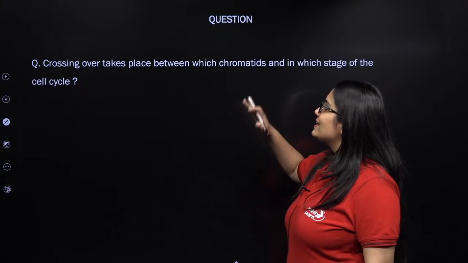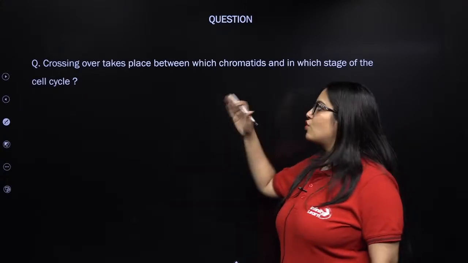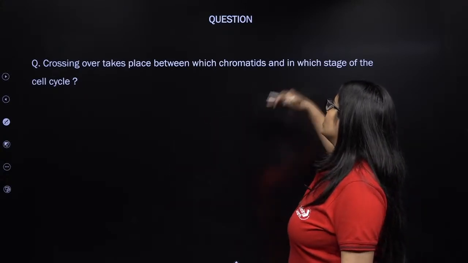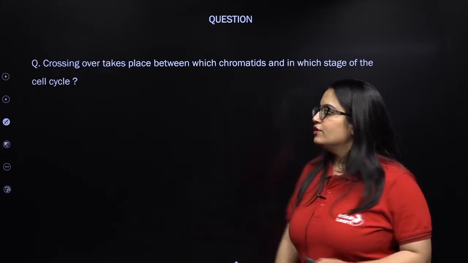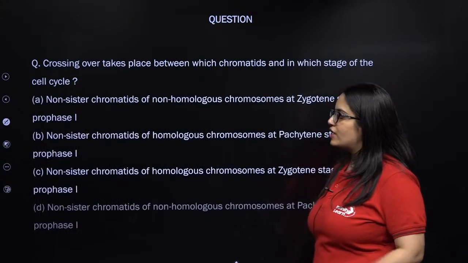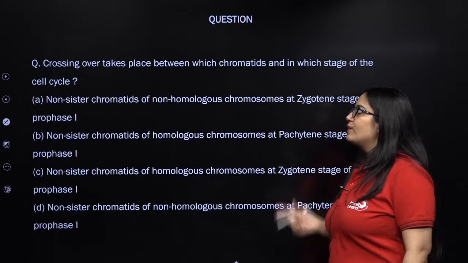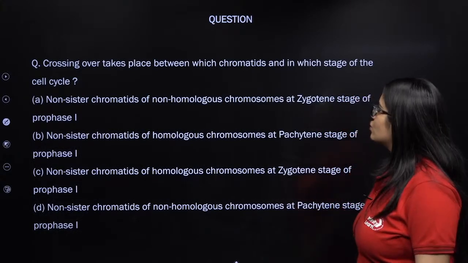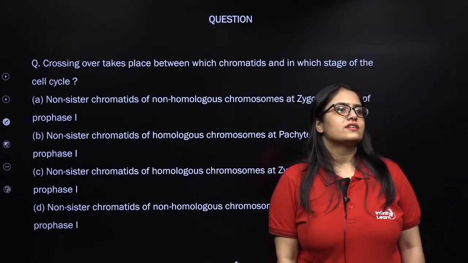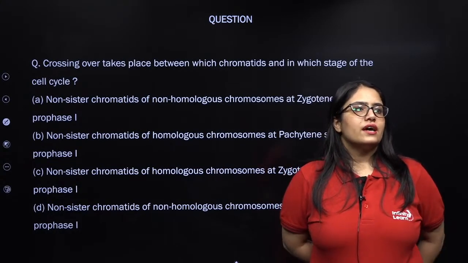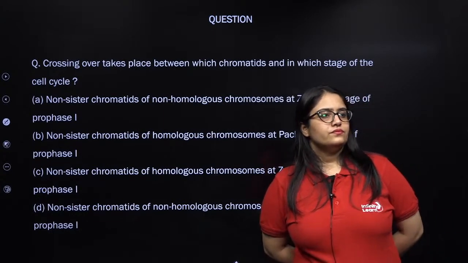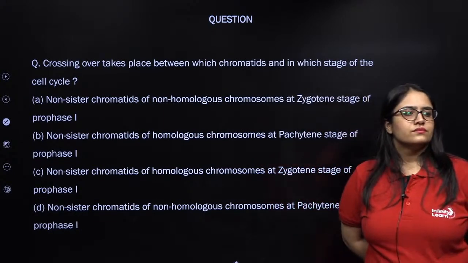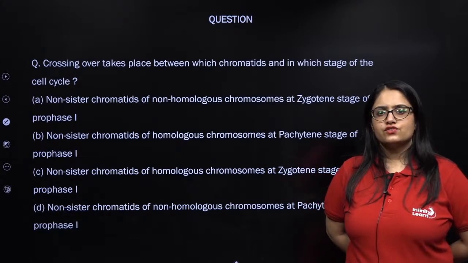Crossing over takes place, I repeat myself, crossing over takes place between which chromatids and in which stage of the cell cycle? So here are the options. Come on, give it a try, my kids. Uncle, Saira, Rajesh, give it a try.